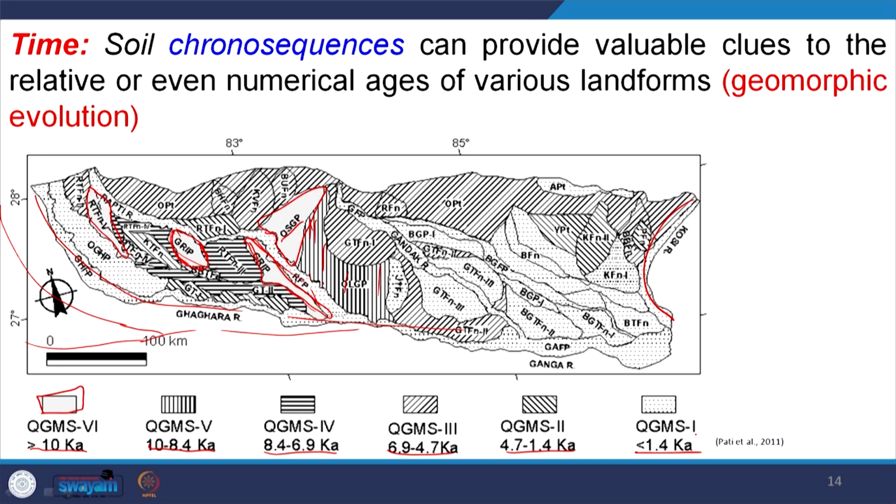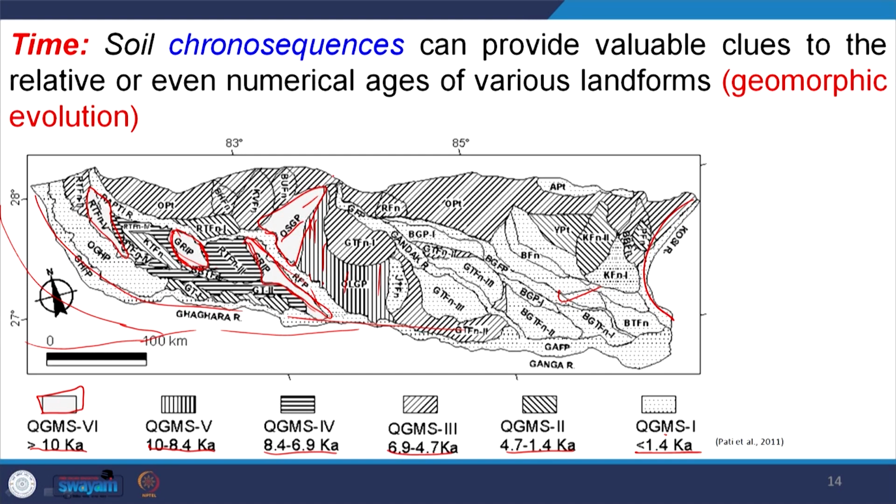If you stratigraphically arrange these soil geomorphic units, the younger one will be at the top and the older one at the bottom. This is called the soil chronostratigraphic sequence, the soil chronosequence.